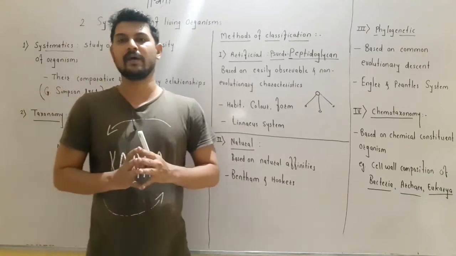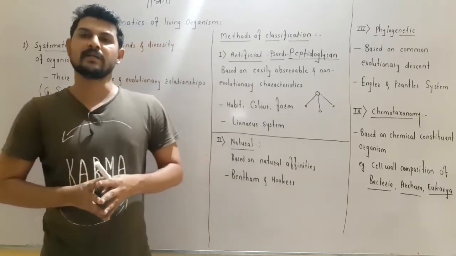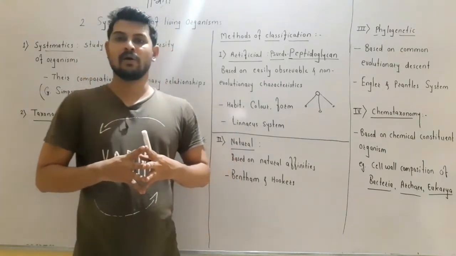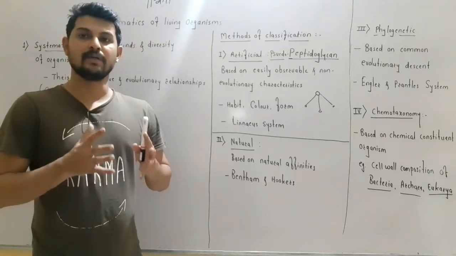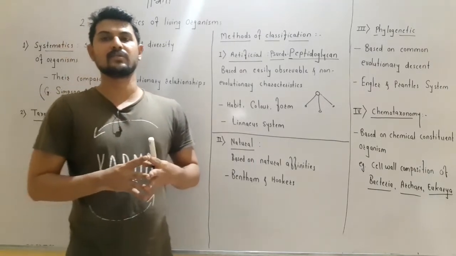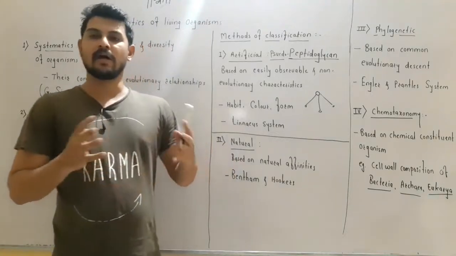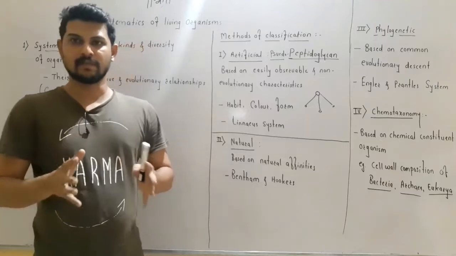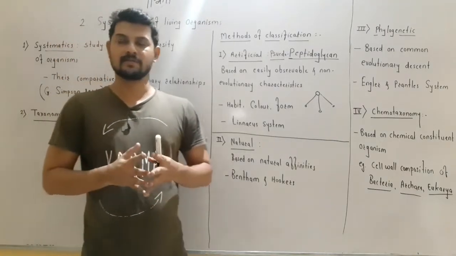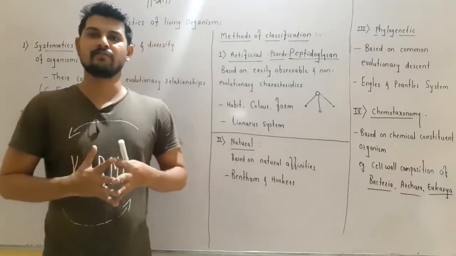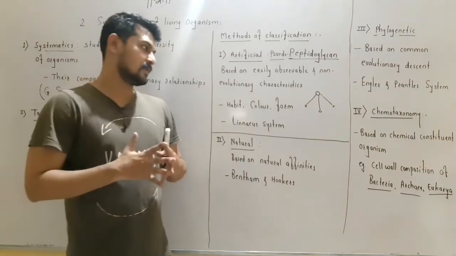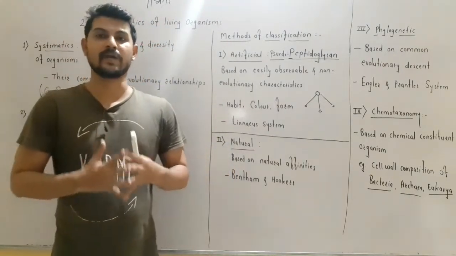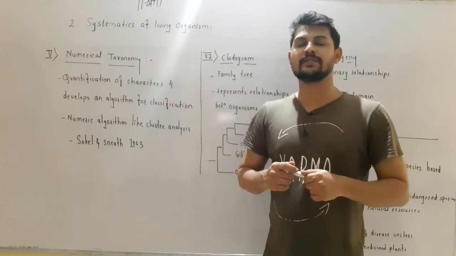For example, kingdom Monera includes all bacteria, right? All bacteria are included in kingdom Monera, but the eubacteria, means the true bacteria, are all grouped in this eubacteria group based on the presence of the peptidoglycan cell wall in them. All archaea have the pseudopeptidoglycan in them. All fungi have chitin in their cell wall, right? All eukaryotic plants have cellulose in their cell wall. In this way the classification is done. So when the classification is done on the basis of the chemical constituent, it is called chemotaxonomy. Next method of classification is numerical taxonomy.